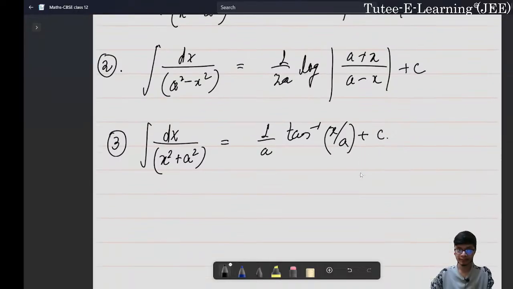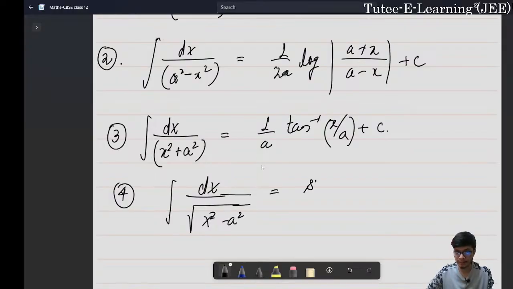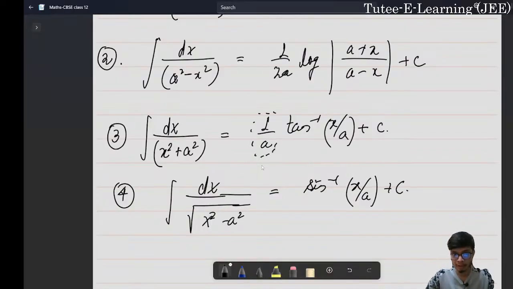Okay, similarly, the fourth part, we might have an integral of dx upon square root of x square minus a square, and that is basically equal to sine inverse of x upon a. Now I have seen many students confuse where 1 upon a will come or not. Whether 1 upon a will come up in sine inverse of x upon a or not.